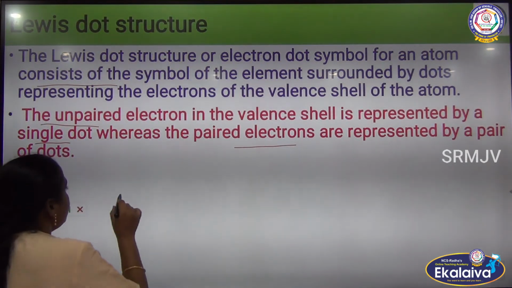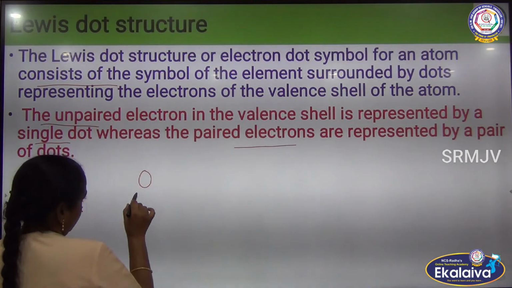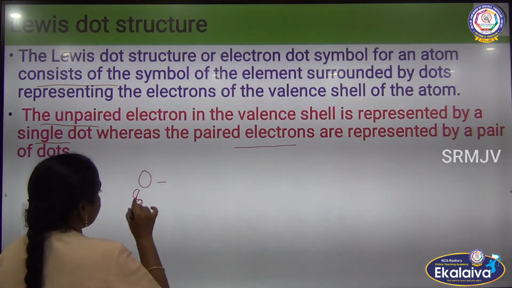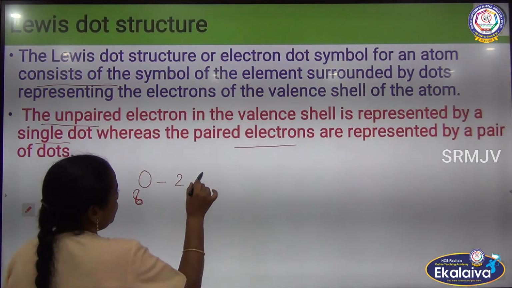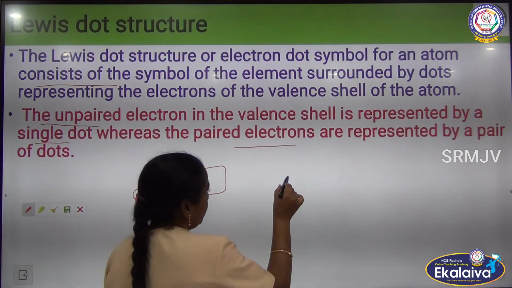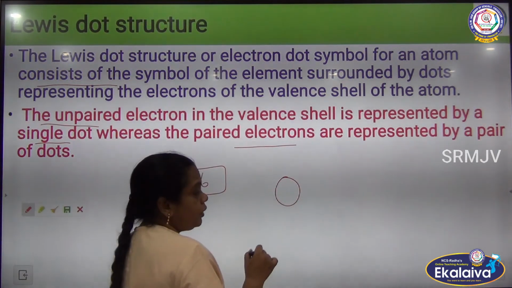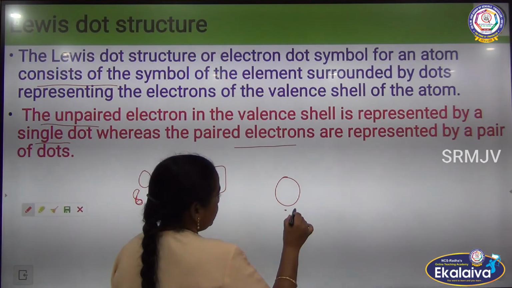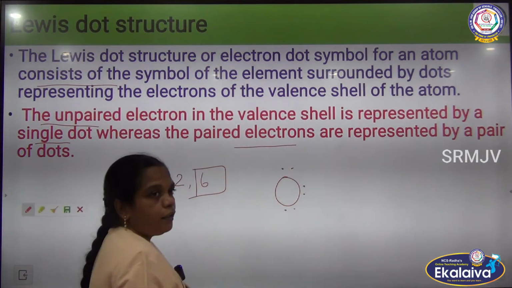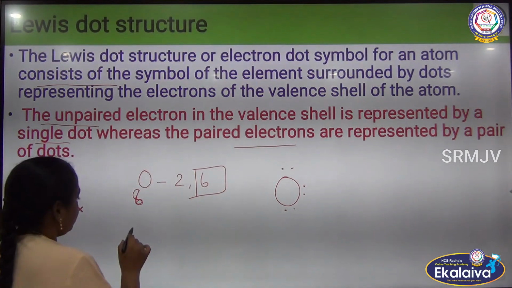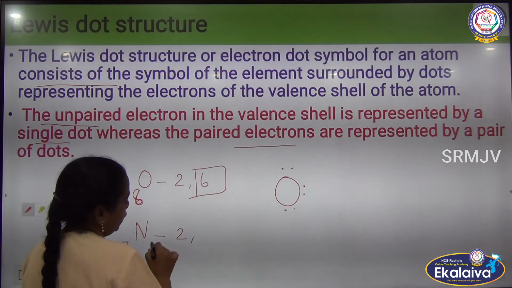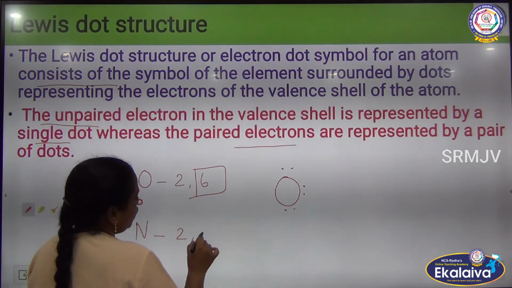Now, oxygen has atomic number 8, with electronic configuration 2, 6. This is the valence shell. How does the electron dot represent it? 6 electrons. And nitrogen has atomic number 7, so the electronic structure is 2, 5.